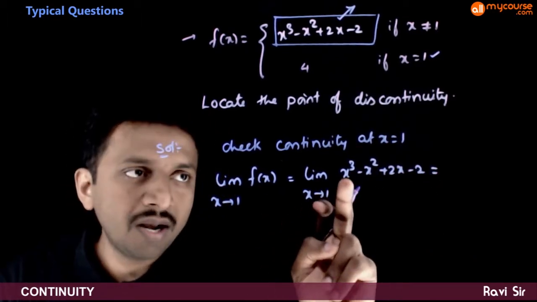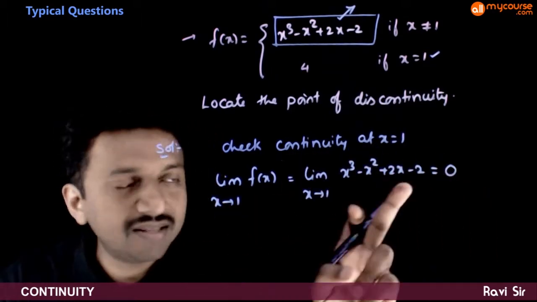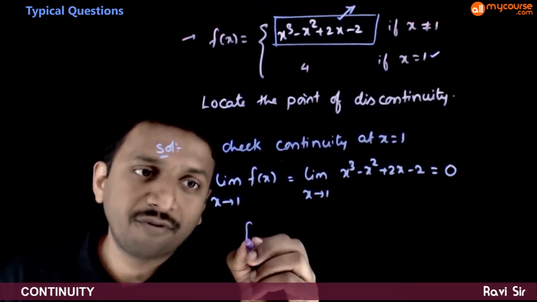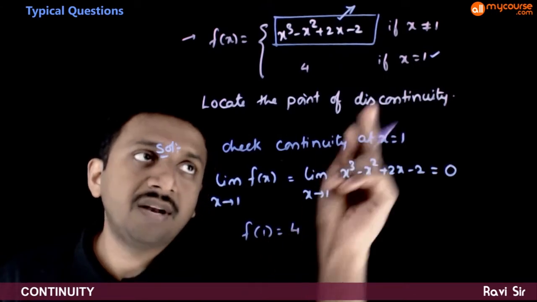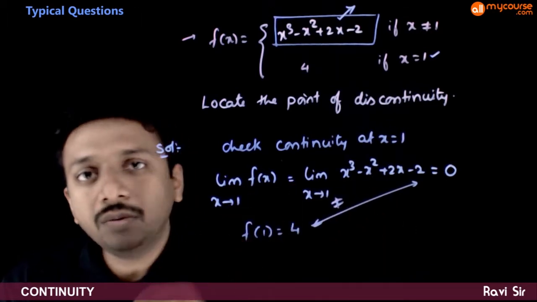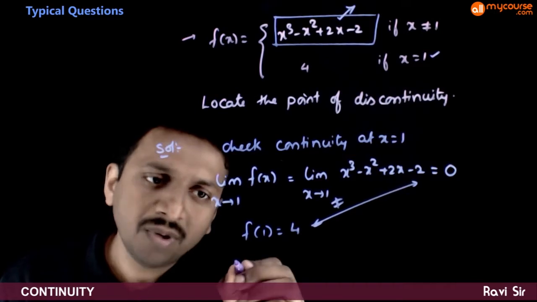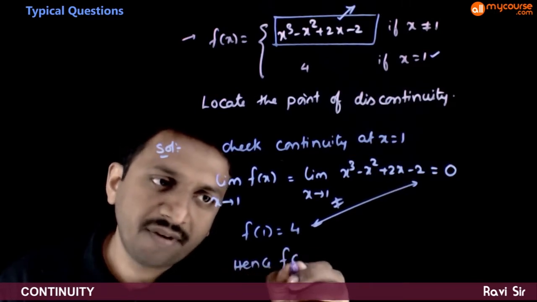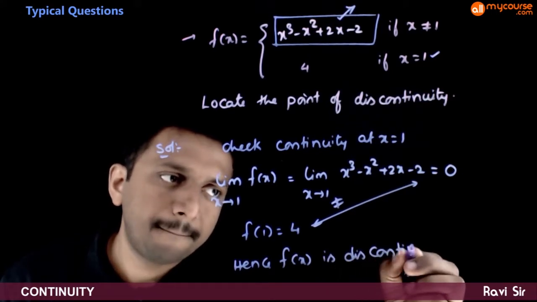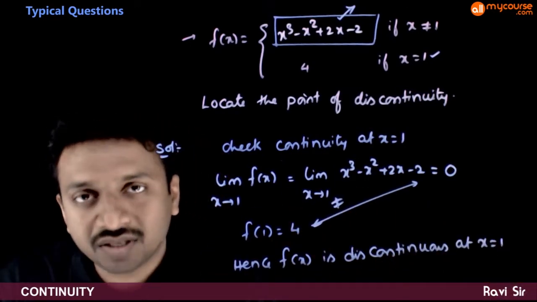If you put x is equal to 1, 1 minus 1 plus 2 minus 2 is equal to 0. Hence the value of the limit is equal to 0. But what is f of 1? F of 1 is given as 4. So these two are not equal to each other. The limit value is not equal to the functional value. Hence f of x is discontinuous at x is equal to 1 is the answer to this question.